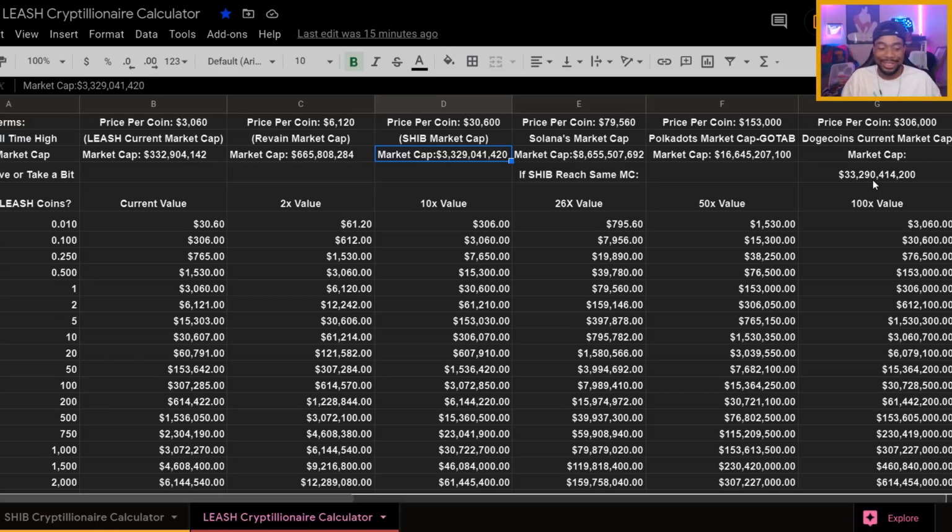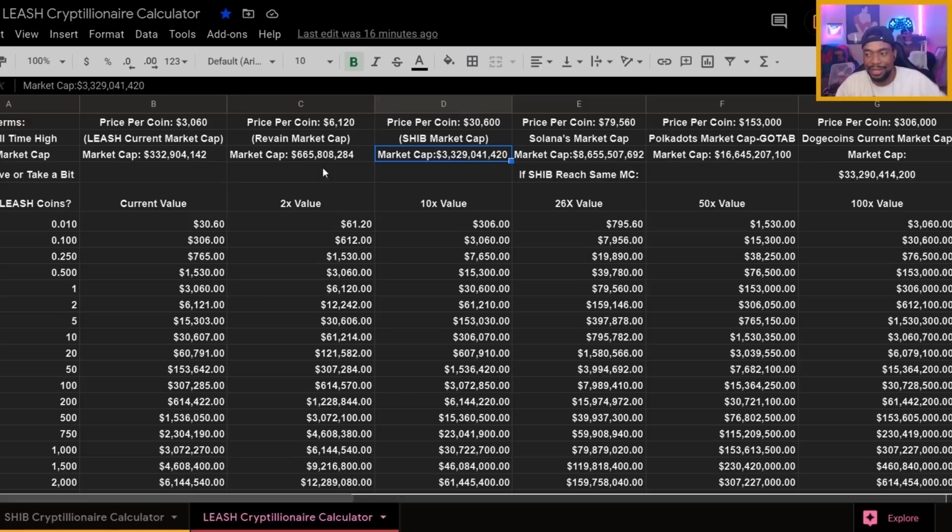Because when ShibaSwap comes out, LEASH token, BONE token, SHIB token, all these relative tokens are going to have some type of use case, all right? Which is going to drive the price up even way more. The whole ShibaSwap was designed to make people hold their LEASH tokens and SHIB tokens and BONE tokens. So imagine, with just a supply of 107,000, LEASH token has a supply of 107,000. Imagine you have the majority of people just holding that token because they're going to be earning weekly passive income. They're not going to want to sell their tokens, while on top of all of that, they're still going to be earning even more LEASH tokens.